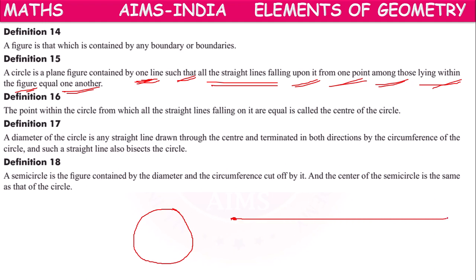This one line only, this A to B line, we are making it round.